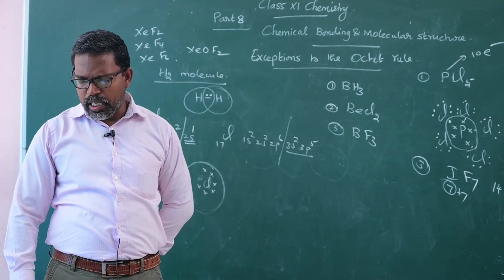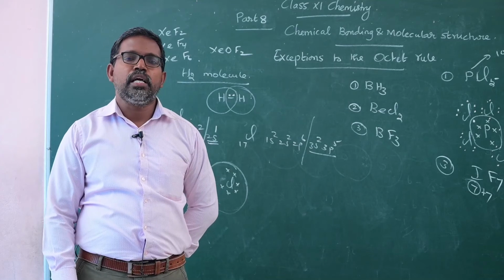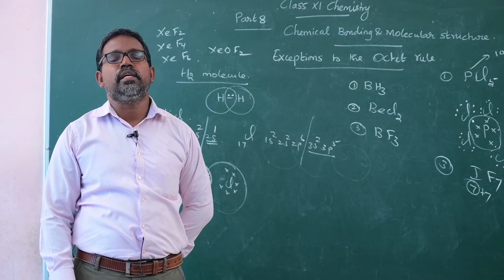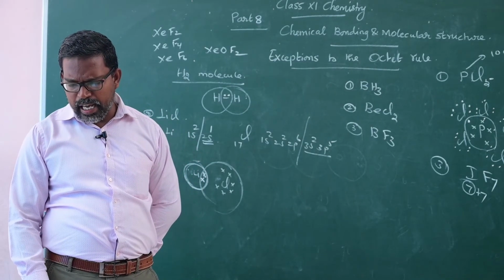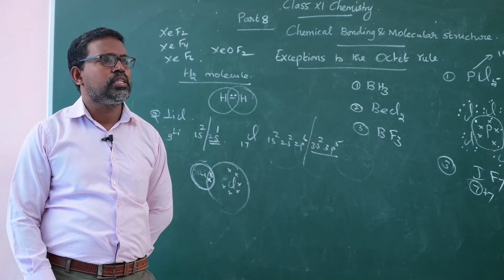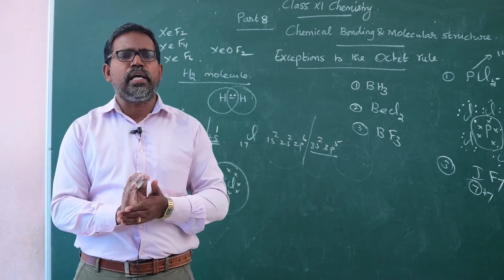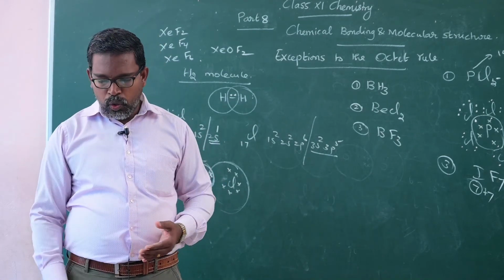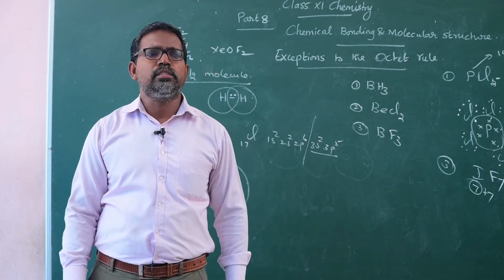This theory does not account for the shape of the molecules. The octet rule merely explains the electron transfer in covalent compounds, but it does not explain the shape of the molecules. And it cannot explain the relative stability of the molecules in terms of energy. Now, the general characteristic properties of covalent compounds.